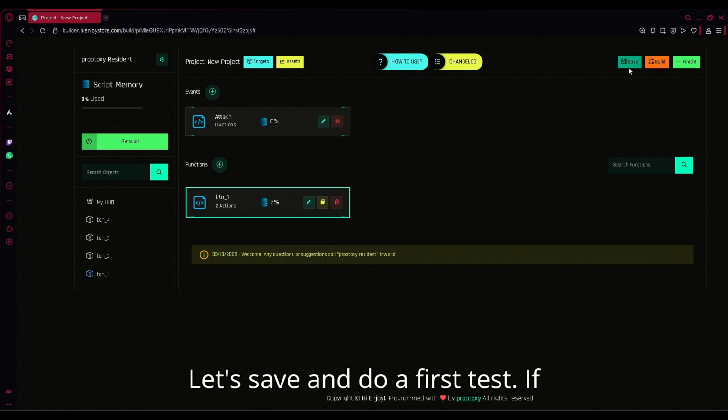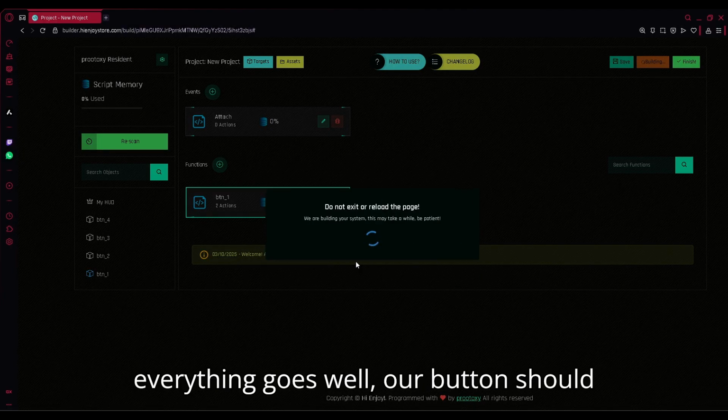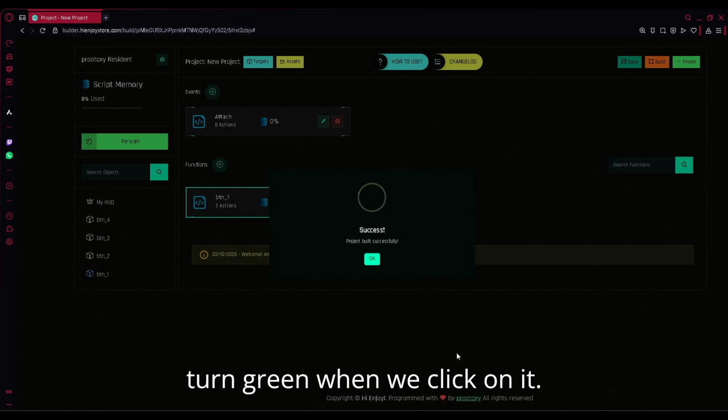Let's save and do a first test. If everything goes well, our button should turn green when we click on it.